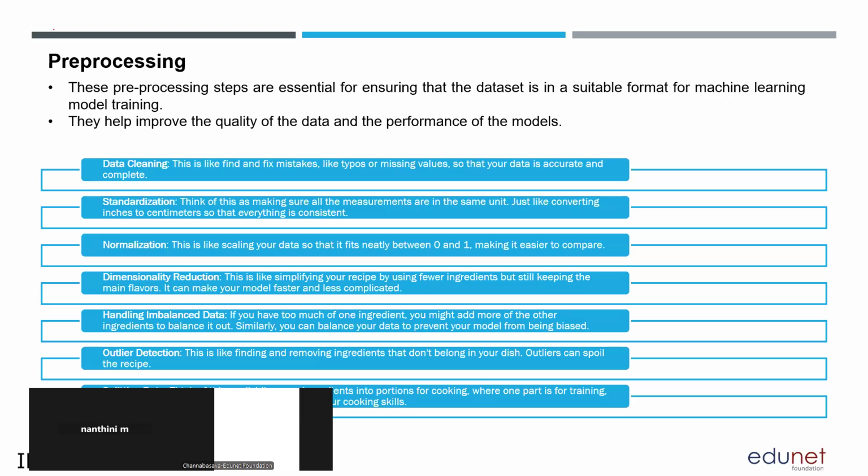And dimensionality reduction, as we already mentioned, is reducing the number of features into a few features. Students, am I going too fast? Can anyone tell me?